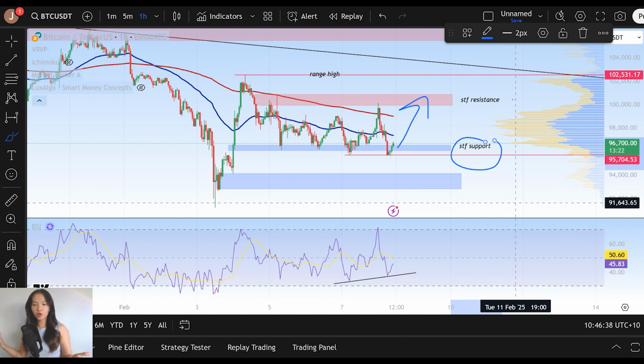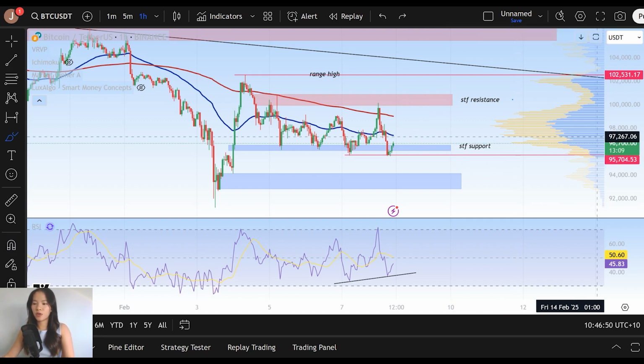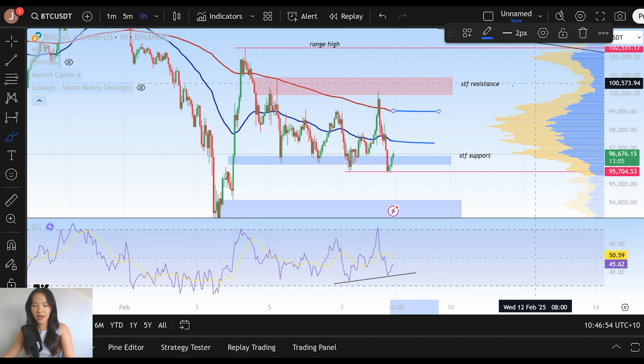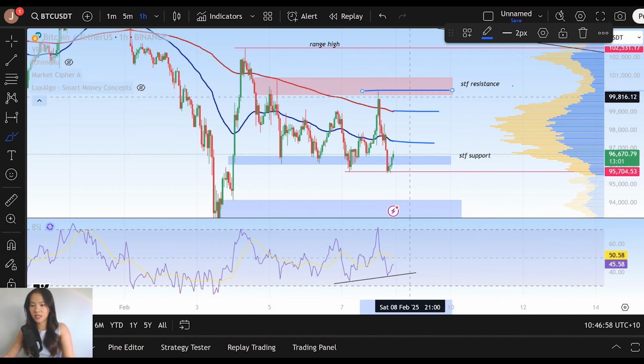However, let's talk about what we need to see to signal that Bitcoin has become short time frame bullish, and also what would then lead to a high time frame bullish continuation here. So as we re-enter the channel, we do have a couple little levels of dynamic resistance at the 50 EMA and the 200 EMA, but following that, we can then expect a range high resistance here, a tap of $100,000 resistance.